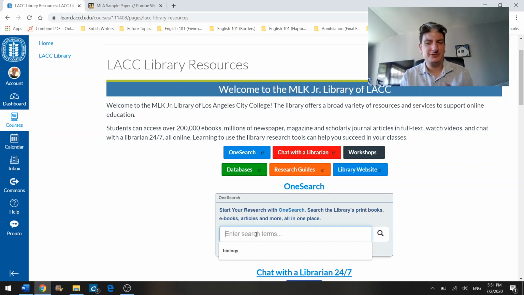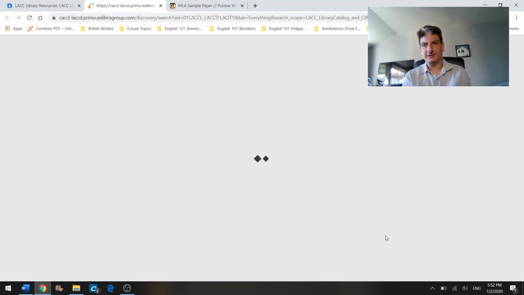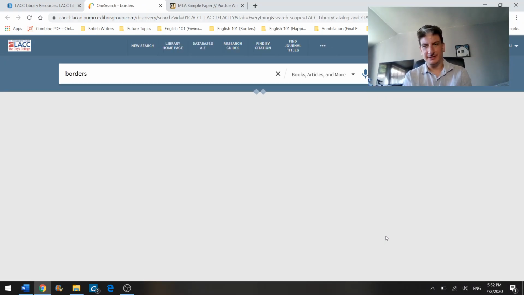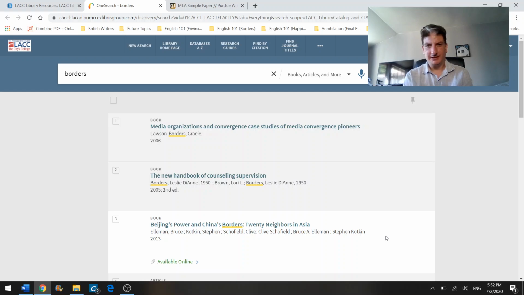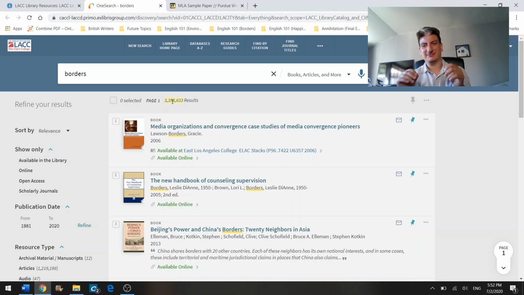Again, it'll say enter search terms, and you want to be as general as possible, but you might want to specify certain information. For example, borders is a very generalized term. Let's see how many results I get if I put in borders. Give it a second. Okay, it's coming up, and it should tell us how many we have. As you can see here, we have 3 million results. That's a lot of results.